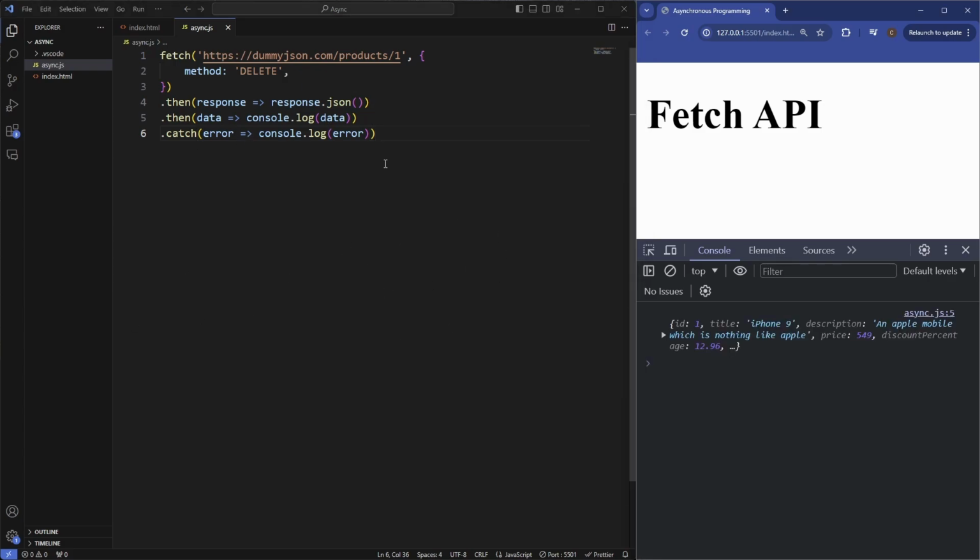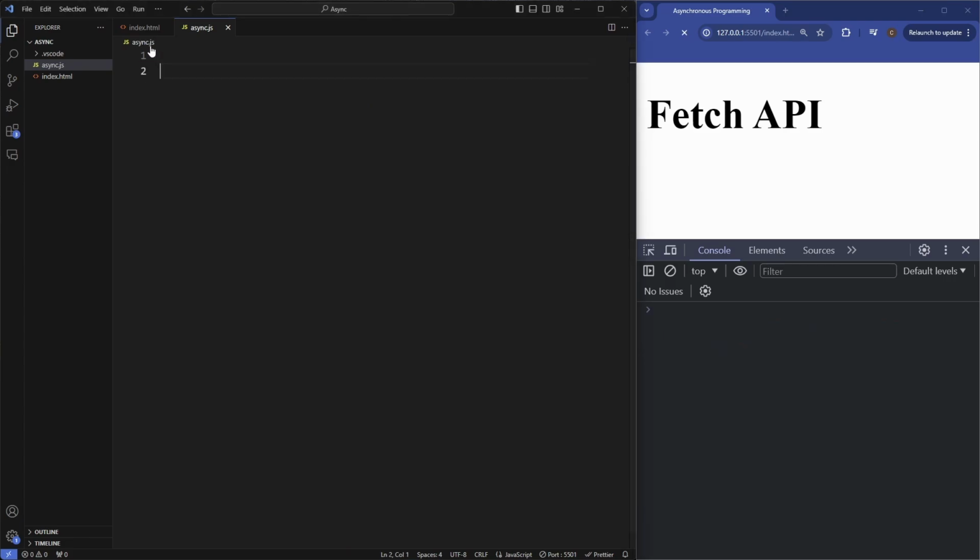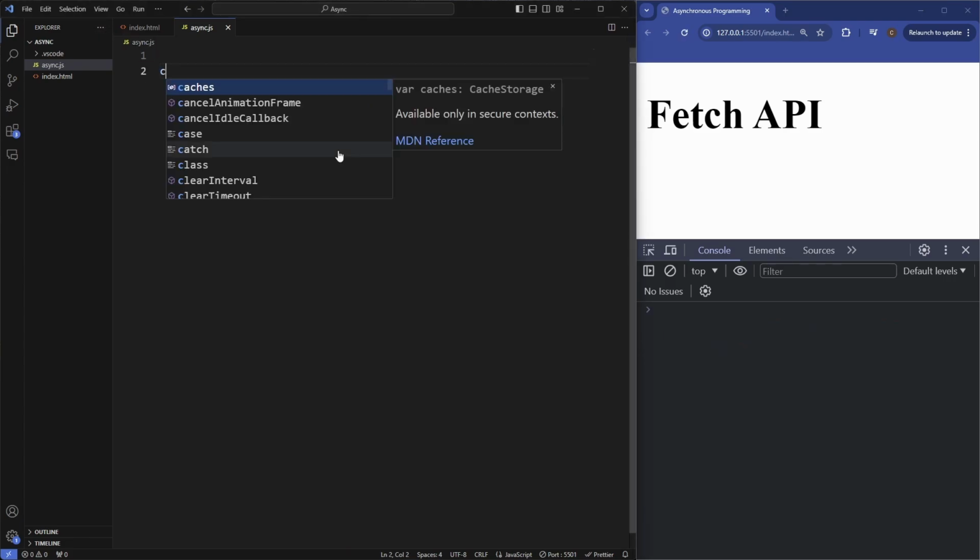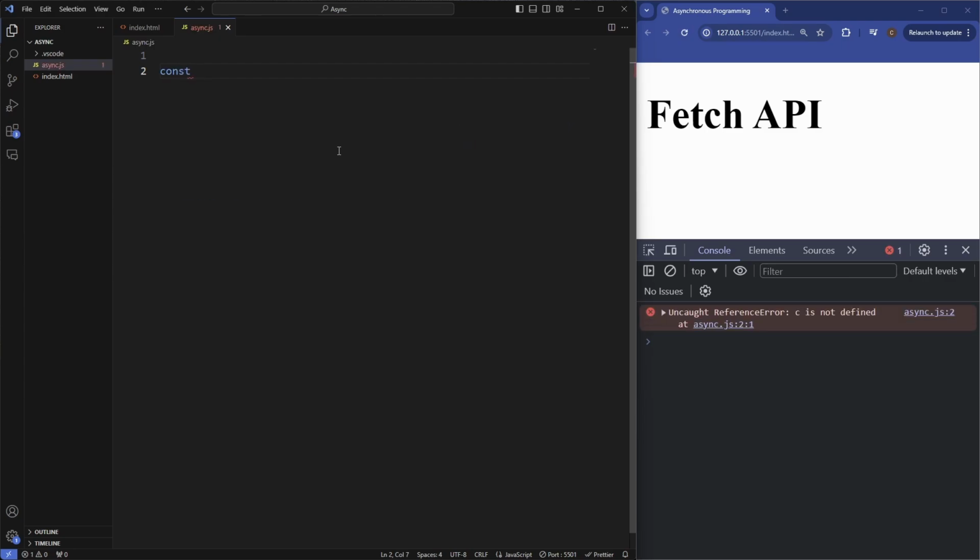So now let's go ahead and use the Fetch API and work with it using async await. So just get rid of all this. I'm just going to create a function, say const getAllProducts. It's going to be an async function, and then let's first create a variable which is going to be equal to our Fetch API.